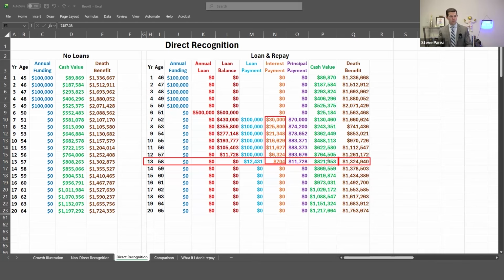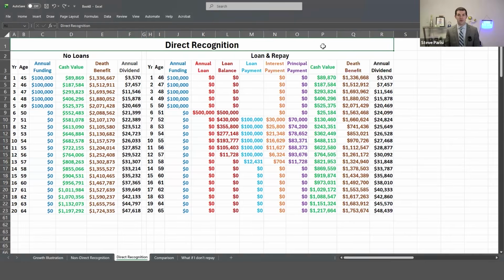Your cash value is about $822. Compared to the example where you just let it sit and grow, $808. Death benefit is a little bit higher too in the example where you borrowed and repaid. What does that mean? With direct recognition, in this particular case, you have more money when you loaned and repaid. Interesting, isn't it? Here's why.